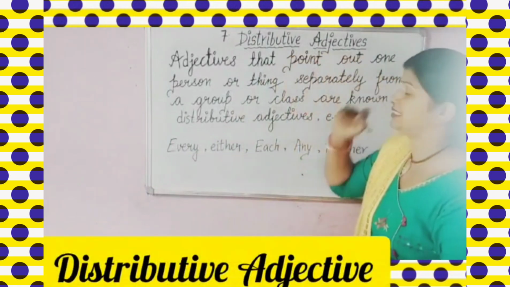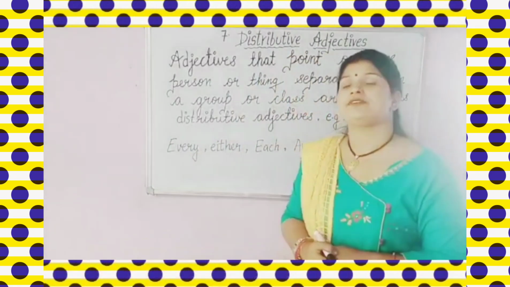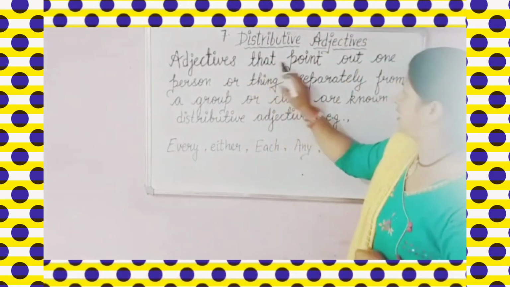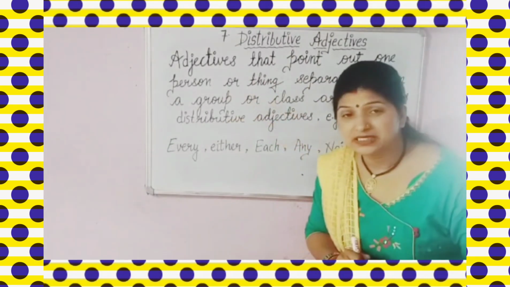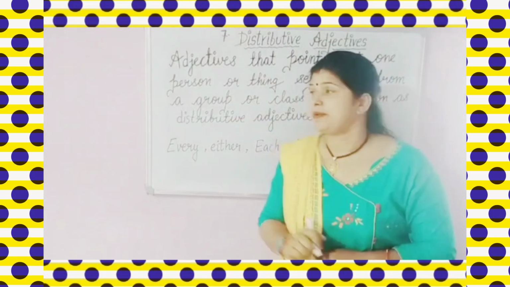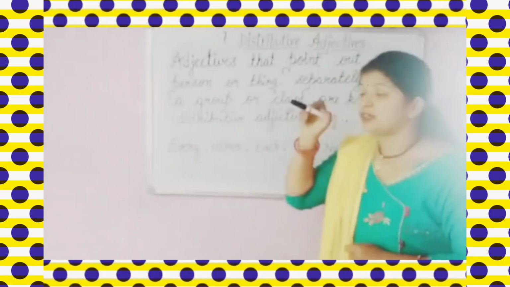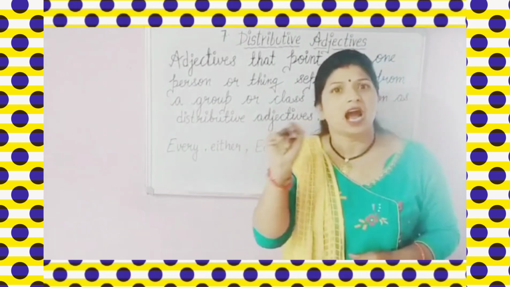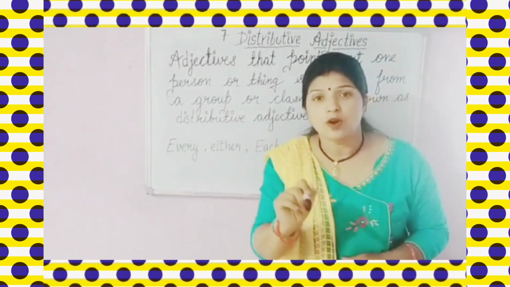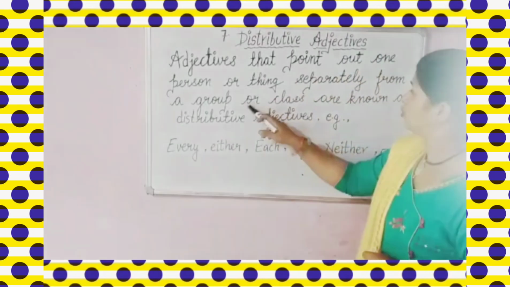Dear students, now let's study our last adjective, that is your distributive adjectives. So what are distributive adjectives? Adjectives that point out one person or thing separately. It means, my dear children, जब कभी भी कोई adjective कोई particular person या thing को separately अलग से हर एक को अलग से denote करता है from a group or class.